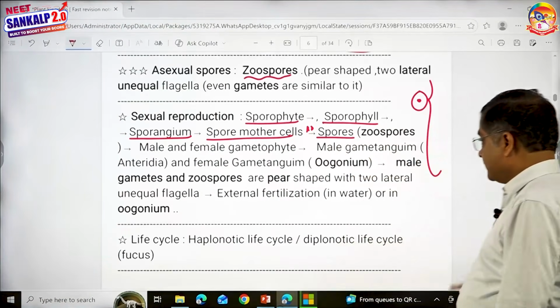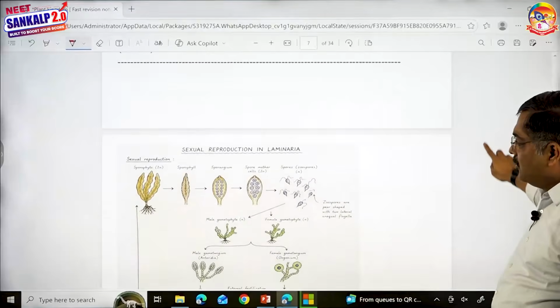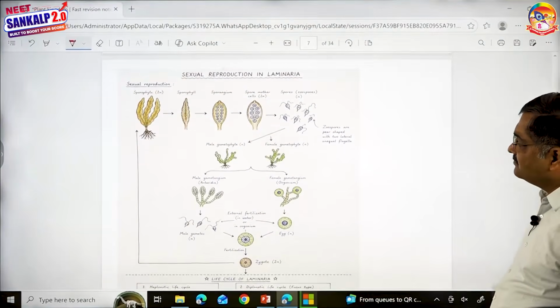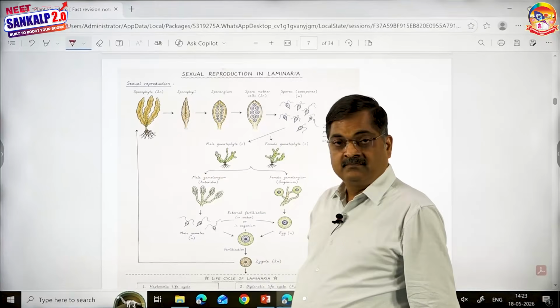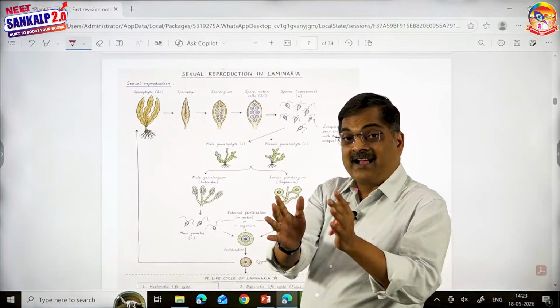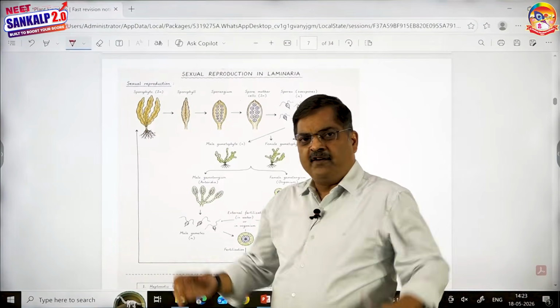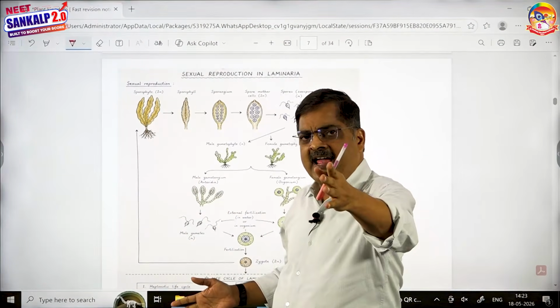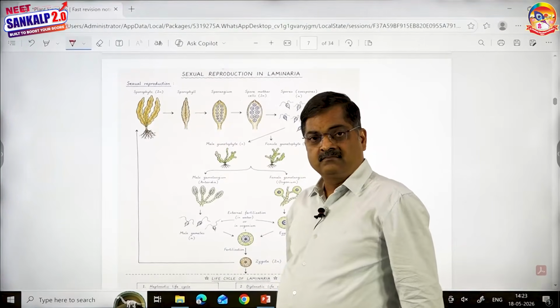Look at brown alga. Let us see. This is sporophyte, holdfast type and frond. All this put together is the sporophyte. The frond is green and appears like a leaf, hence comparable to sporophyll.